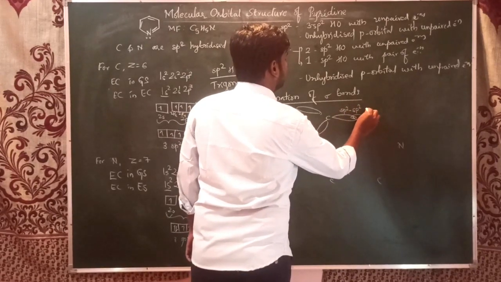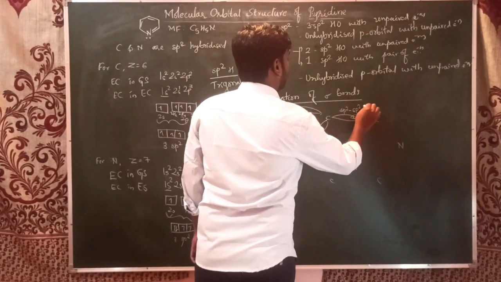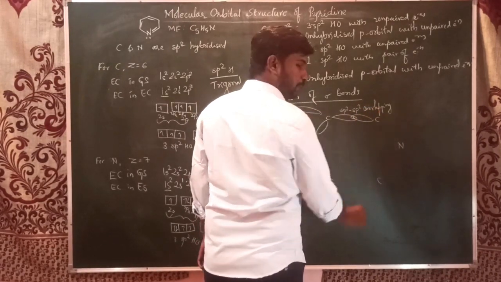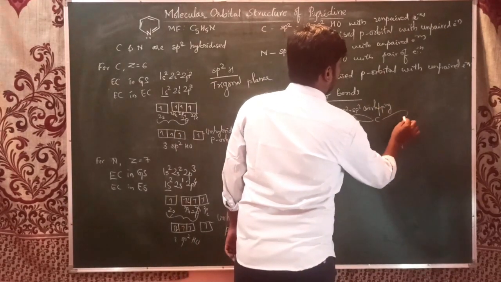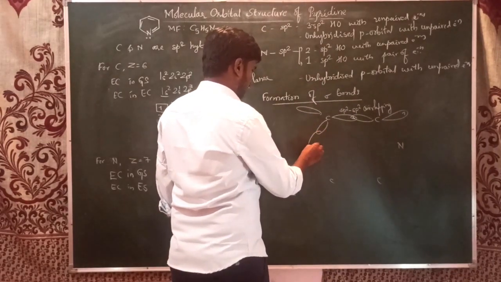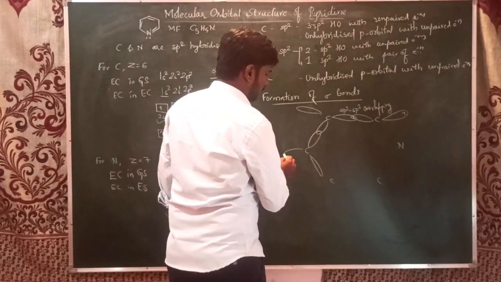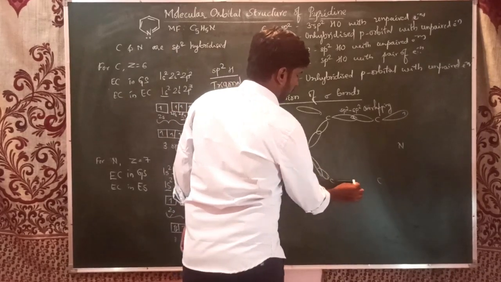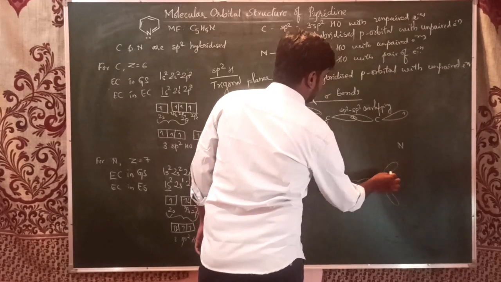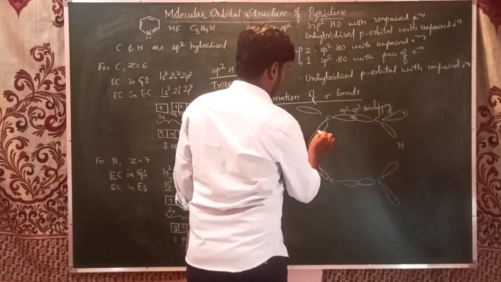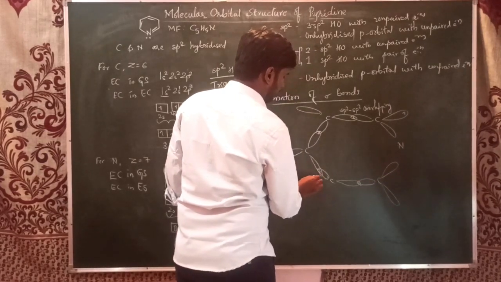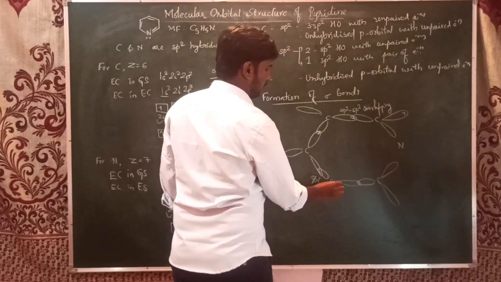All carbon-carbon sigma bonds are formed by sp2-sp2 overlapping.